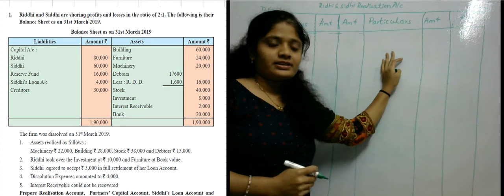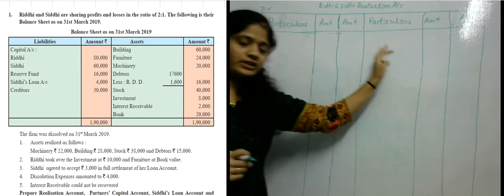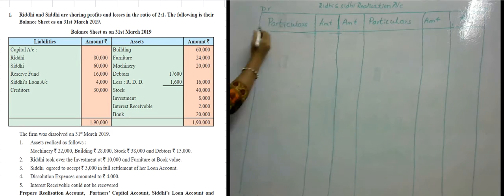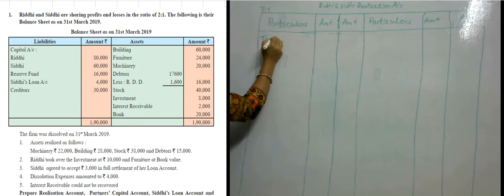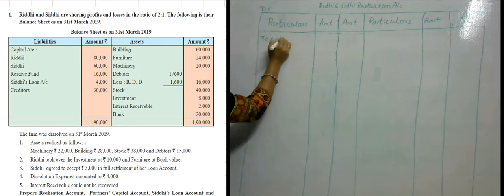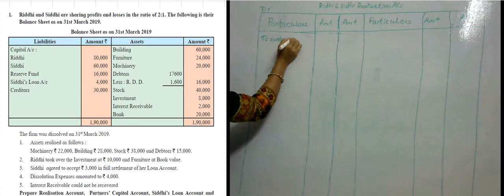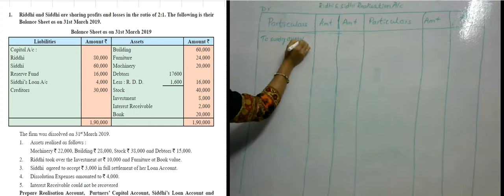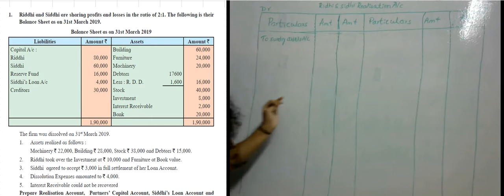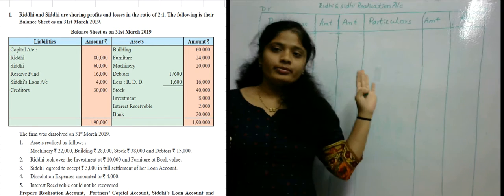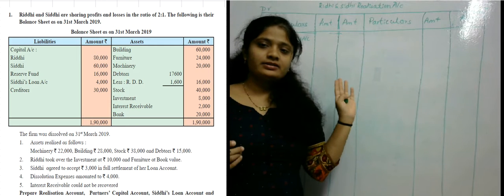In the realization account, the first entry is to sundry assets account. What entries come in the sundry assets account?